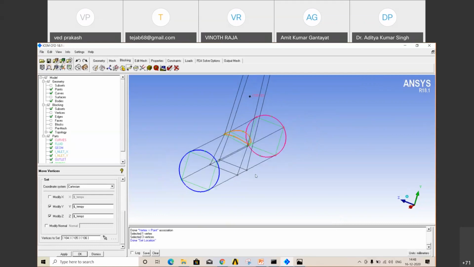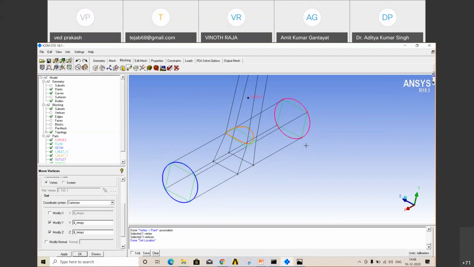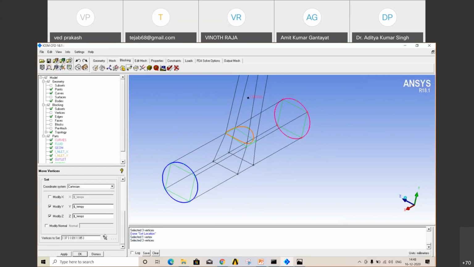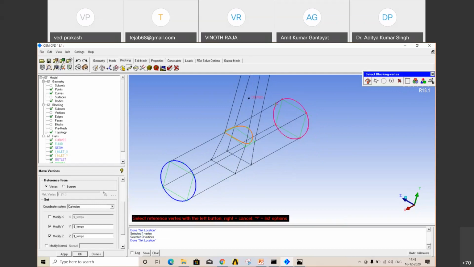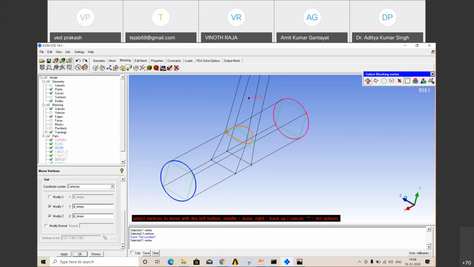This is moved. Same thing for all 4 vertices. Select your reference vertex, again middle one, and apply. You just have to follow: first select your reference vertex, then select the vertices to set, 1 2 3 in that line.